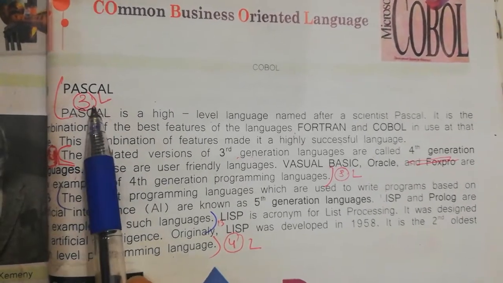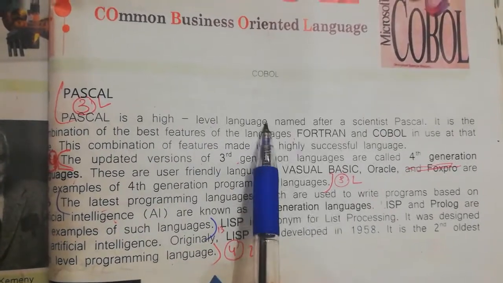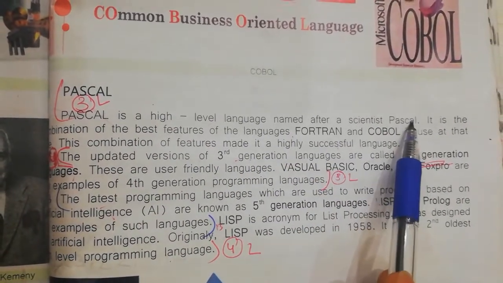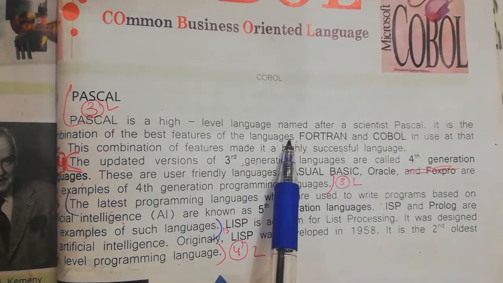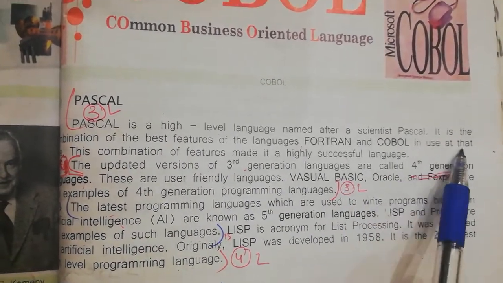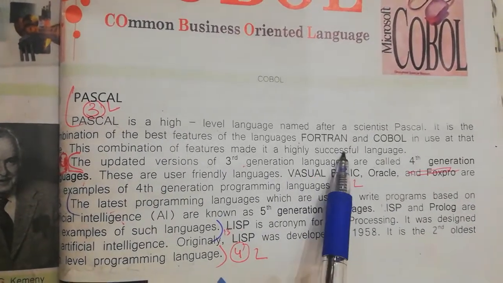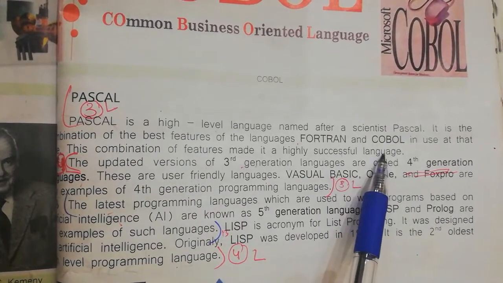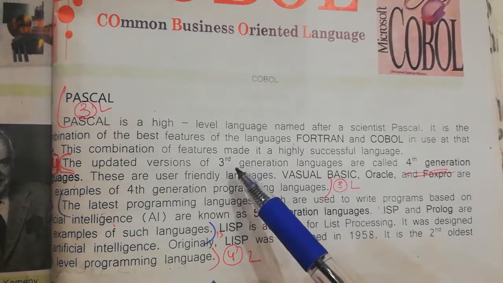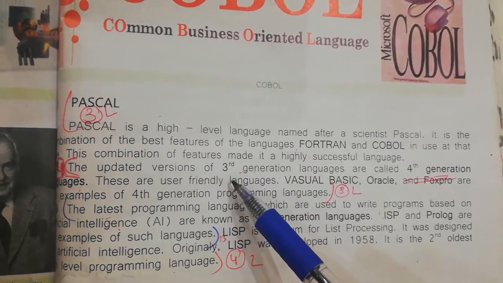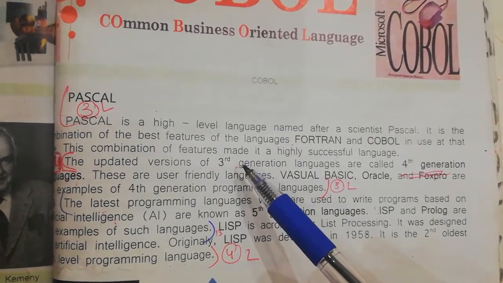Our next example of high-level language is Pascal. Pascal is a high-level language named after the scientist Pascal. It is the combination of the best features of the languages Fortran and COBOL in use at that time. This combination of features made it a highly successful language. Pascal was originally developed in 1970 by Niklaus Wirth and is named after the famous French mathematician Blaise Pascal.